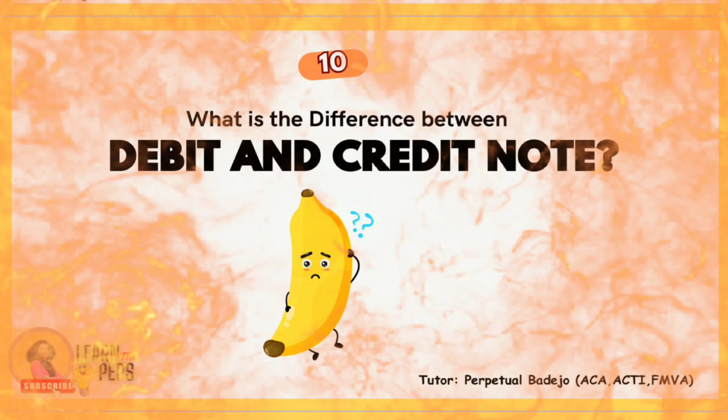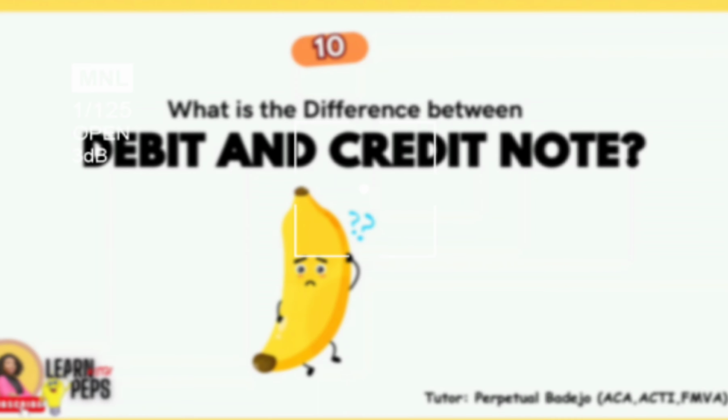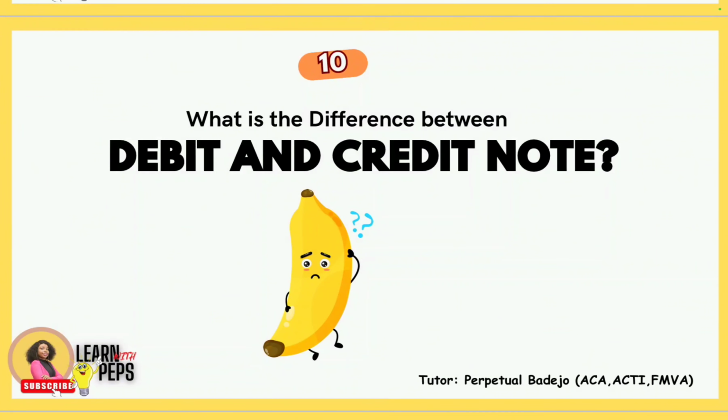Yes, guys, we are at the last question, which is, what is the difference between a debit note and a credit note? This is the answer. A debit note is issued by a buyer to the seller to return goods that have been purchased, and it signifies a reduction in the amount receivable in the book of the seller. So if I am a seller and I get a debit note from one of my customers, it means that the amount the customer is expected to pay me is going to reduce. That is that about debit note.